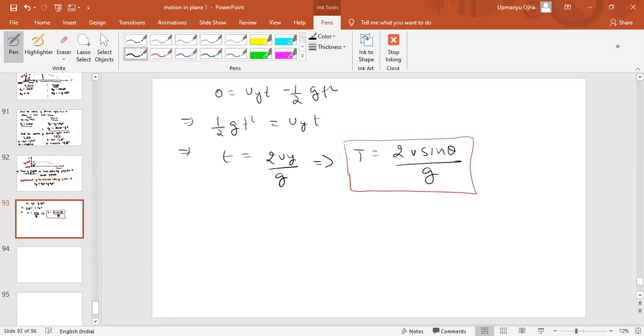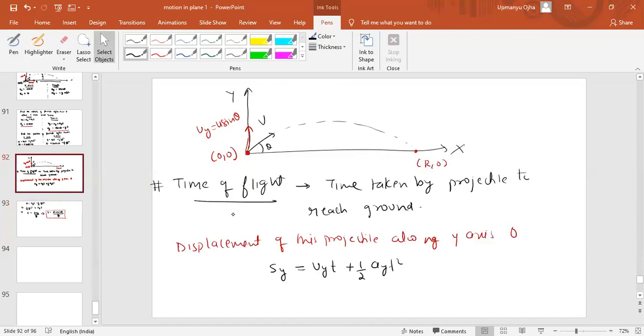Okay, see, again I explain to you that when you throw the projectile from origin, it reaches a certain point A. So what is the displacement of the particle along the y-axis? 0, because it started from origin, and y remains 0 again. So the y-coordinate is 0 here and 0 here, meaning displacement is 0 along the y-axis. So displacement of the projectile along the y-axis would be 0. If it is 0, can we use the equation of motion along the y-axis? This is the equation of motion